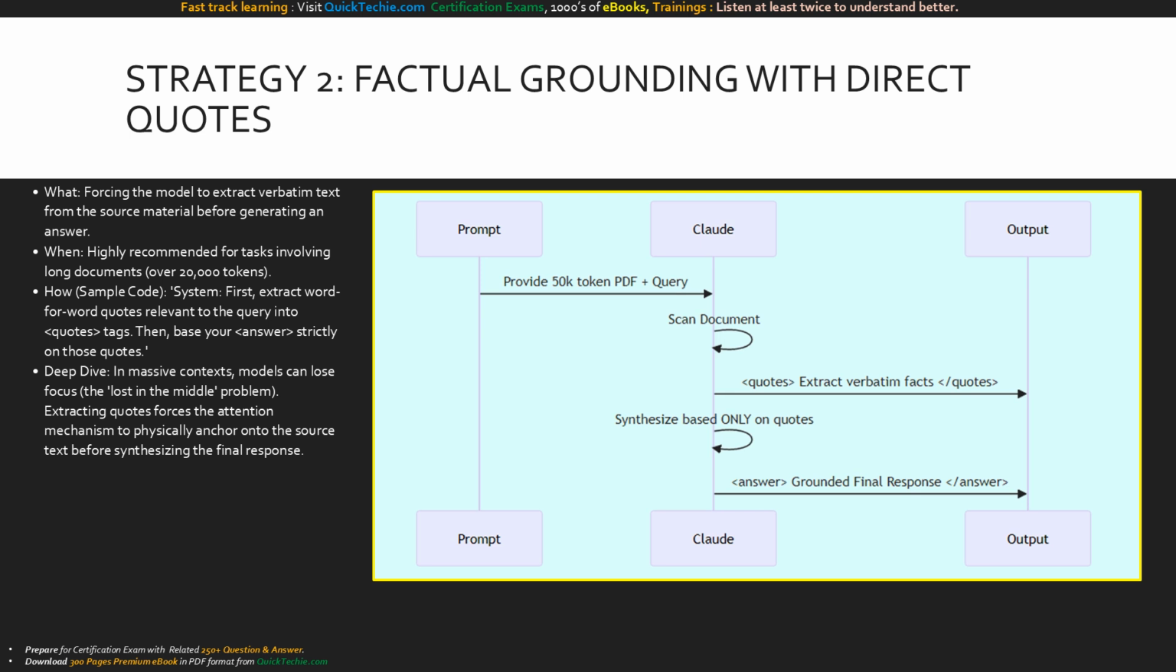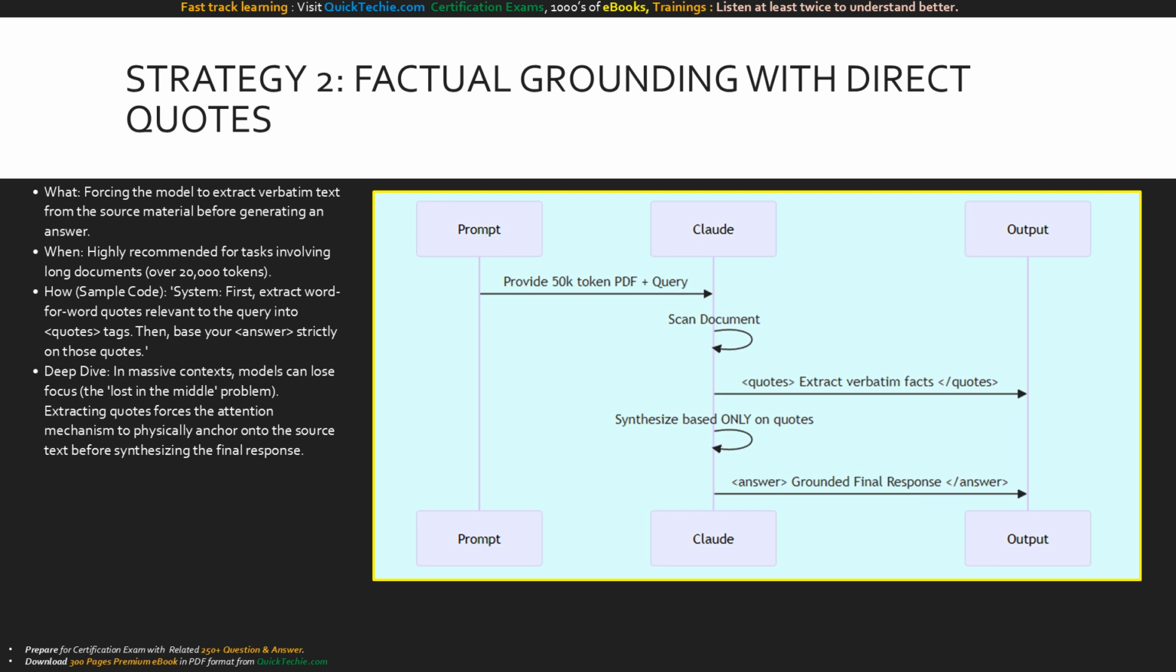We tell Claude, first, extract word-for-word quotes relevant to the prompt inside XML tags. Only after you have those quotes, write your answer. This is a game changer. By forcing the model to write out the raw facts first, you are physically anchoring its attention mechanism to the truth before it synthesizes its final prose.